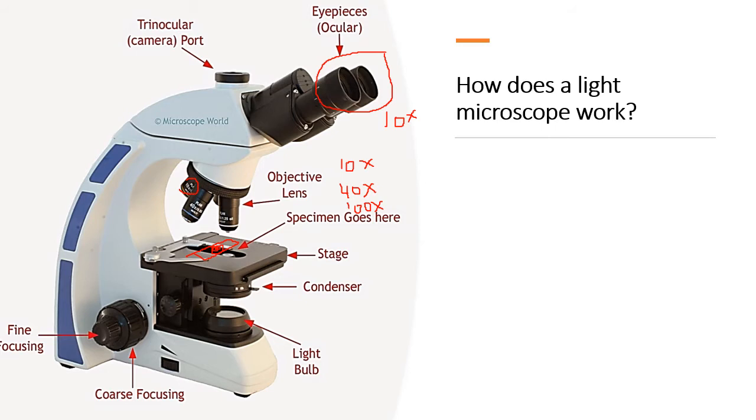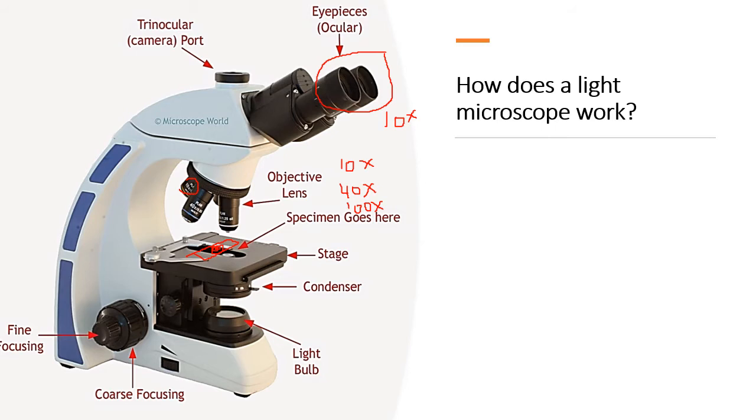Now, something interesting I observe in classes with students sometimes is that they put the slide on, they turn on the microscope, but the condenser is not open so that the light is able to flow through. And then they scream, Dr. Demi, I can't see anything. It would be impossible for you to see anything if you're not allowing light to flow through the condenser. So the light needs to get through so that it can illuminate whatever it is you have put on the stage, and then you can view it here through the eyepieces.